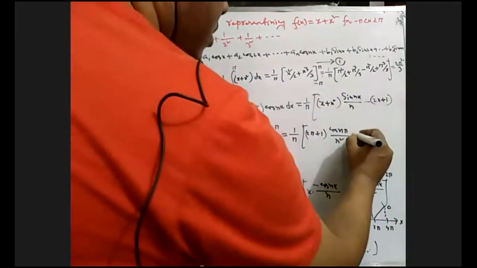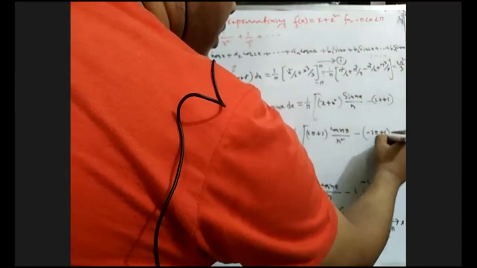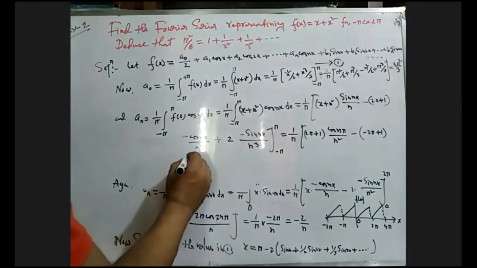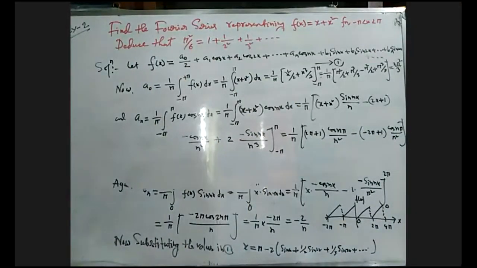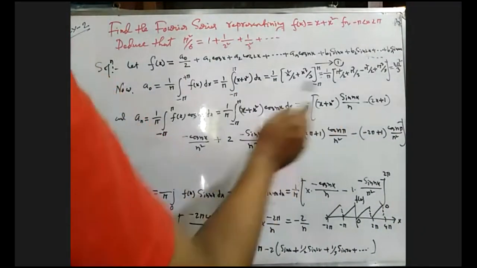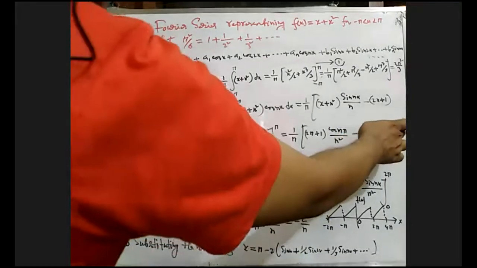So we get minus twice pi plus 1, and cos n pi divided by n square. And for minus pi, this will also be 0, and this also 0, because sin n pi equals 0. And cos of minus theta equals cos theta. This is why the minus is absorbed.